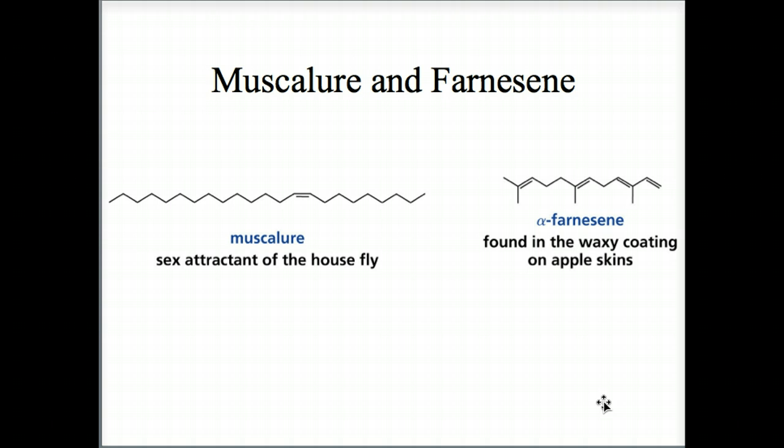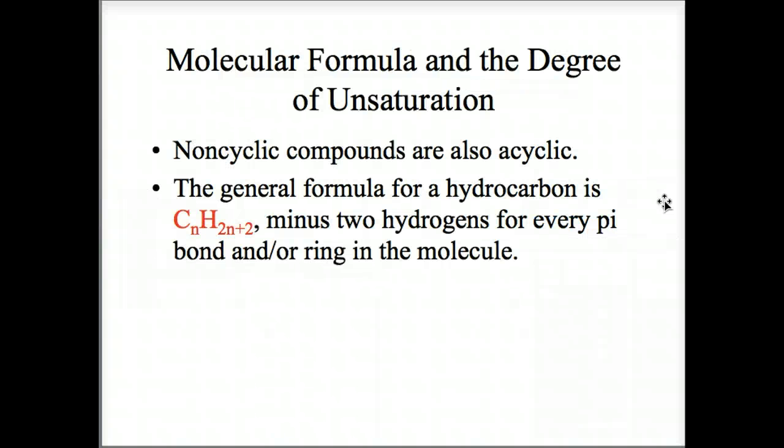And here are 2 other examples, muscalure and farnesene. Muscalure is a pheromone in houseflies, and farnesene is found in the waxy coating on apple skins. Long chain hydrocarbons, but they each have a double bond, or in this case, more than 1 double bond. Muscalure is a long carbon chain that contains, as I said, one double bond, and farnesene has branching on the carbon chain that contains 4 double bonds, as you can see there. Okay, let's go on here.